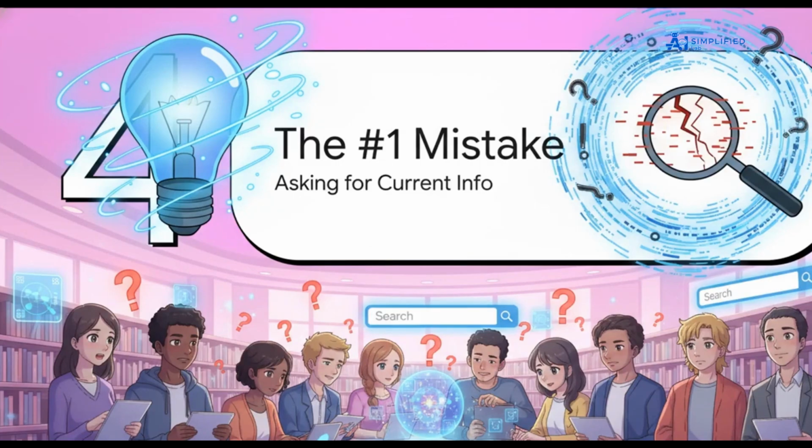Now, if you only remember one thing from this whole explainer, please let it be this. The single biggest mistake students make is treating ChatGPT like it's Google. It's not a live search engine. Take a look at this prompt right here. Asking a question like this is a classic trap.